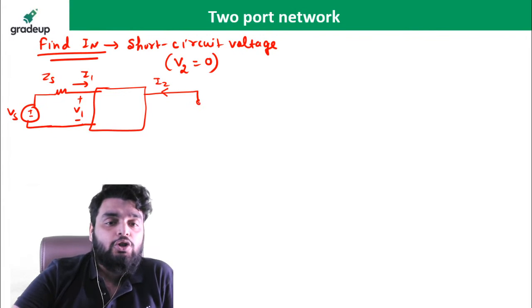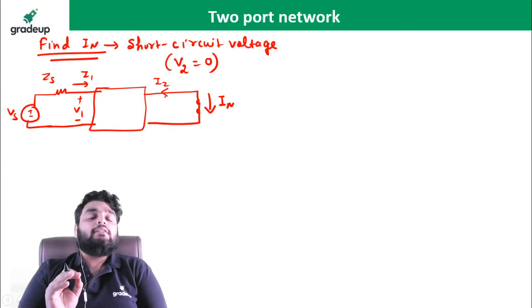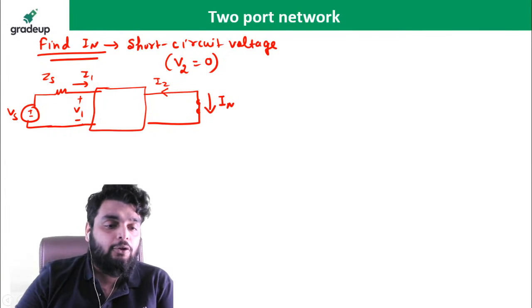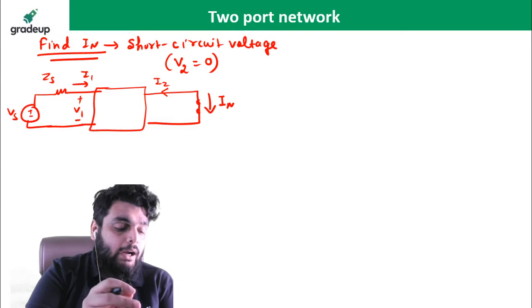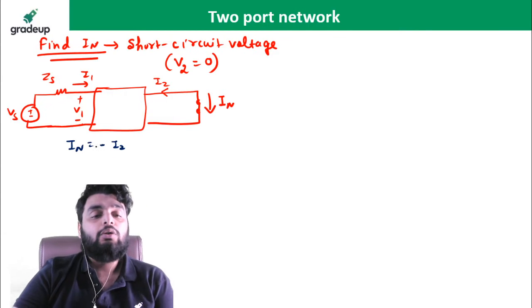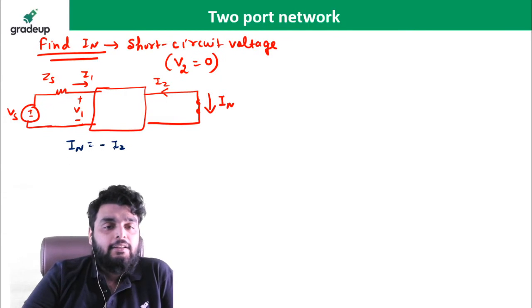Now it is short circuit. The current which is flowing through it is IN. IN is the Norton's current. See the direction of IN very carefully. The direction is opposite to I2. So I can write Norton's current is negative of I2. V2 is equal to 0.